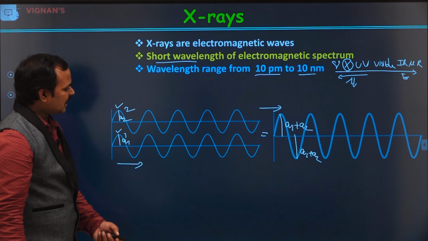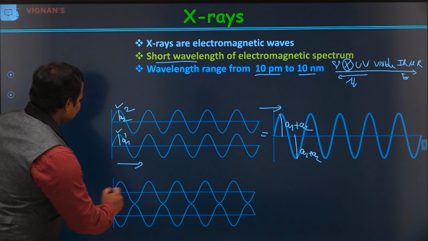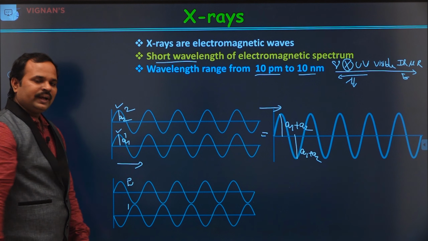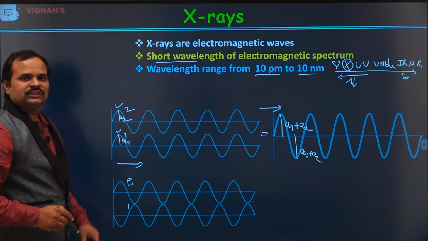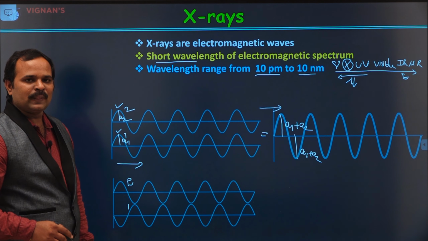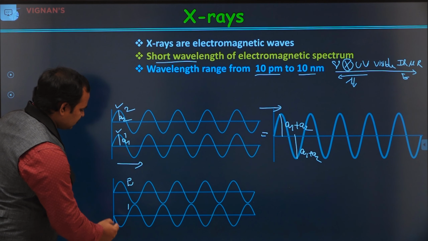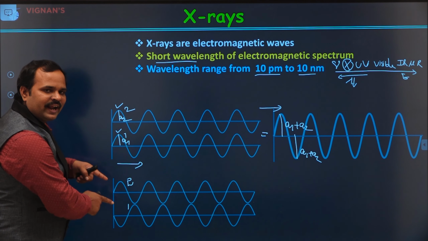Now, for example, if the two waves are interfering like this, this is the first wave and this is the second wave. You can see they are actually out of phase, exactly 180 degrees. Now, if these two waves are superimposed, what happens? Here also the amplitudes will be added.